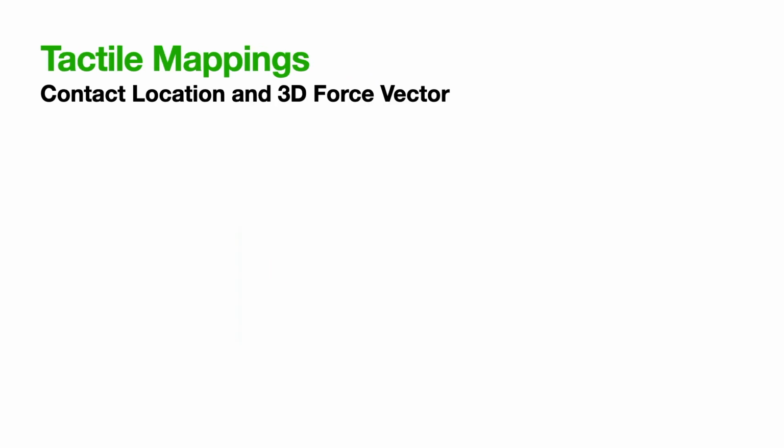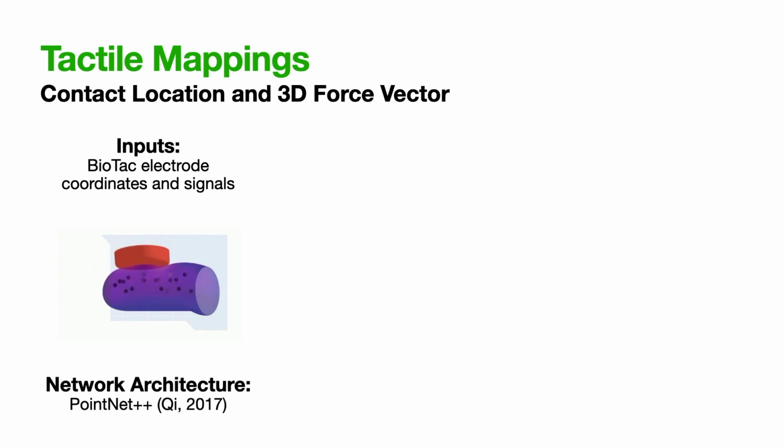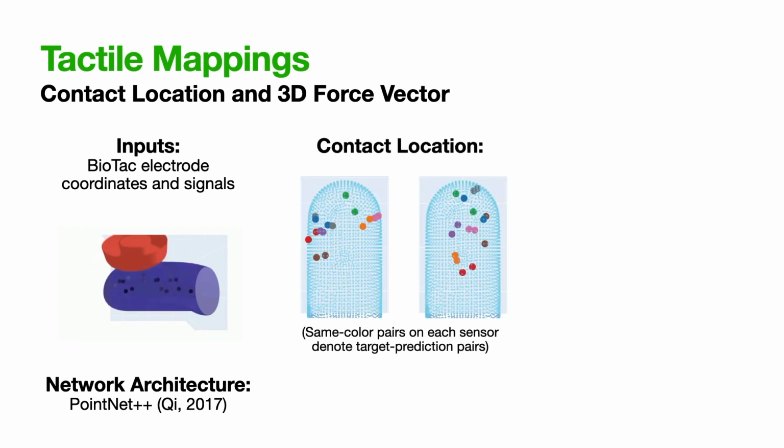Finally, we combined our dataset and finite element model with deep learning to learn useful tactile mappings. Given the structure of our BioTac electrode and tactile field data, we used PointNet++, a network architecture designed for point clouds. First, the network was trained to regress from BioTac electrode coordinates and values to contact location on the sensor. The trained networks achieved test accuracies similar to 2-point discrimination by the human fingertip, suggesting that they may be used for manipulation of small, finger-held objects.